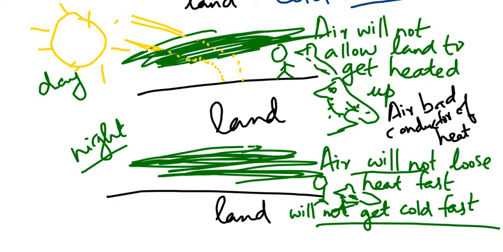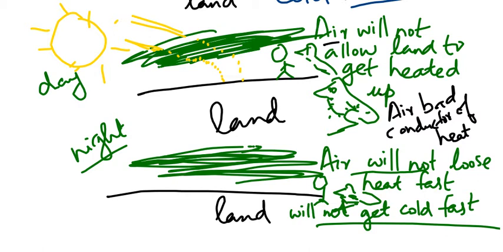Now, I have posted in Google Classroom. Can you tell me how much you understood, during daytime what will happen, what the air does? Yes, that much only. Correct. So in the daytime air will not allow the heat to touch so much on the land. Air will not allow the land to get heated up in the daytime.